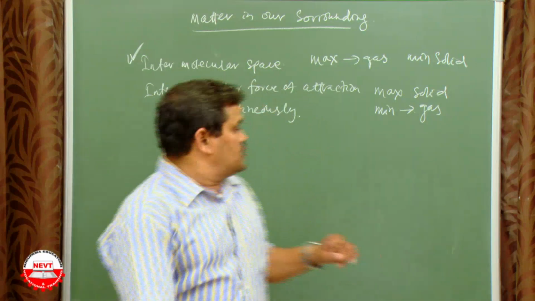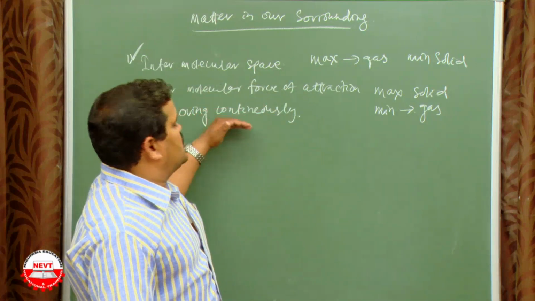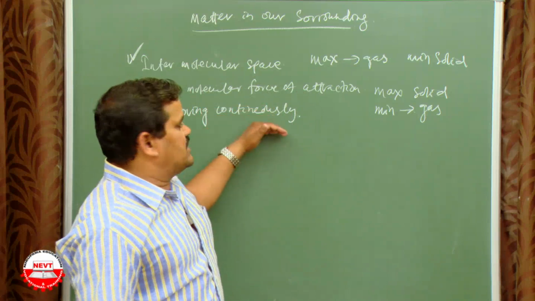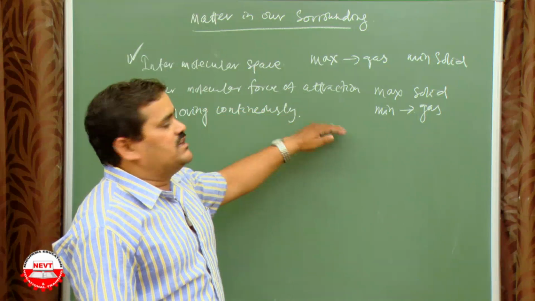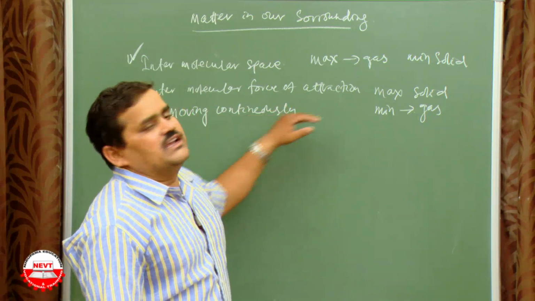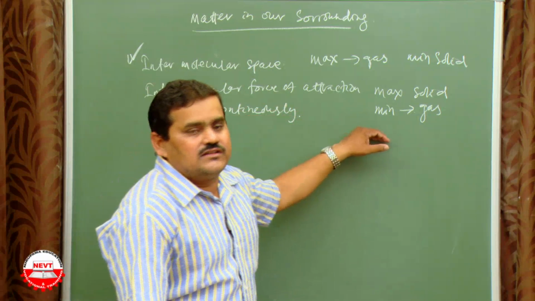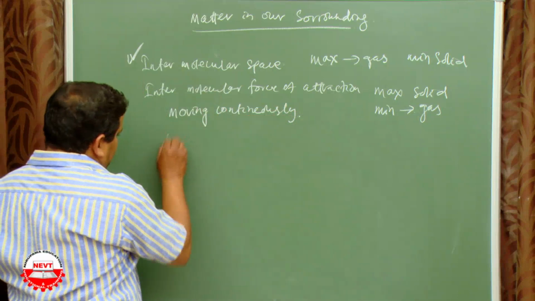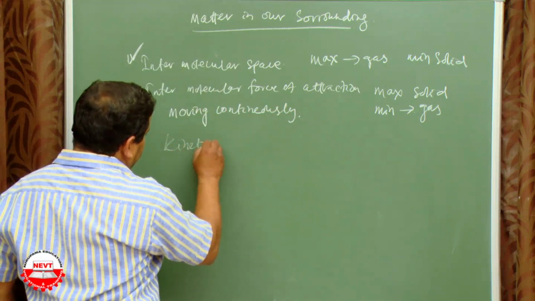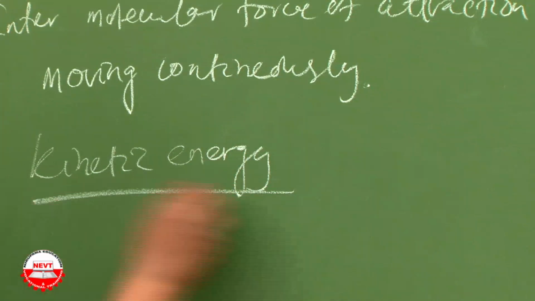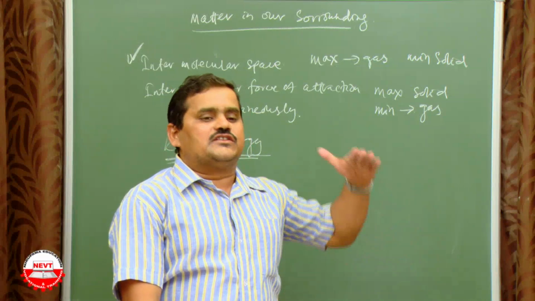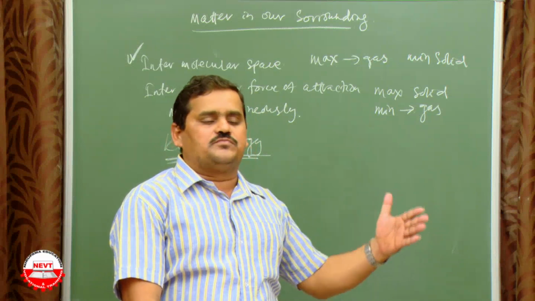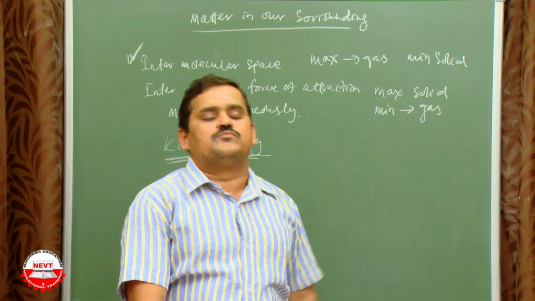So according to the motion of the particle, kinetic energy will come. Motion of the particle is maximum in gas, minimum in solid. Similarly, kinetic energy. Kinetic energy means the energy of any object by virtue of motion, the energy possessed by an object at the time of motion.